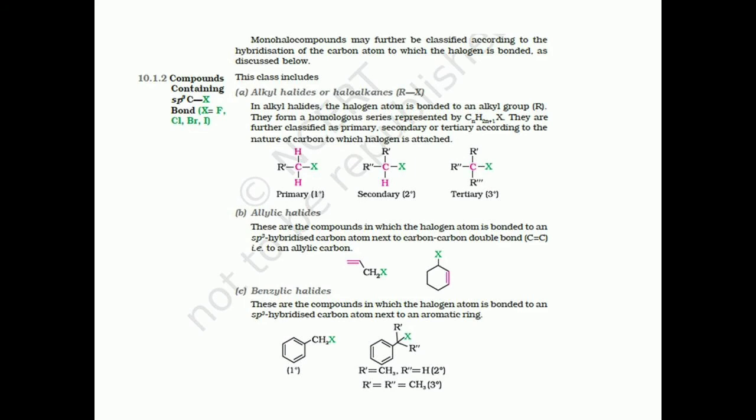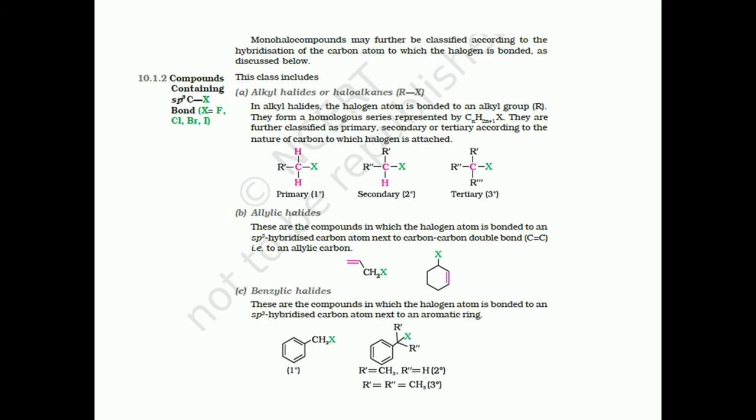You should underline sp3 hybridized carbon. Some examples are given along with the definitions. Alkyl halides, primary, secondary, tertiary. At home you can try out so many examples.